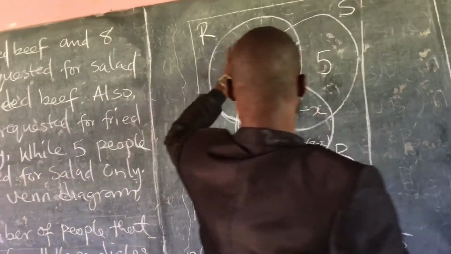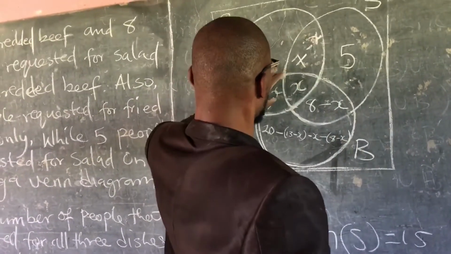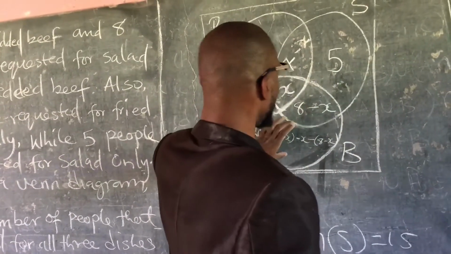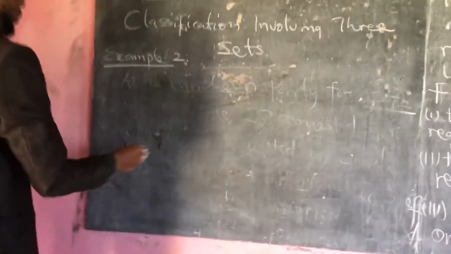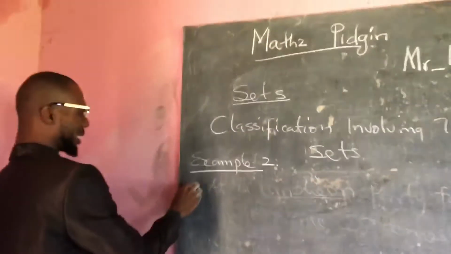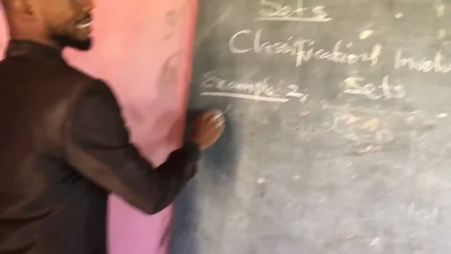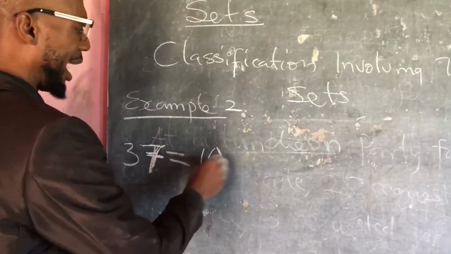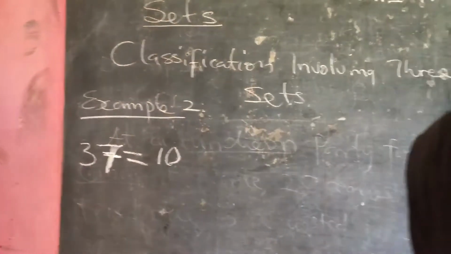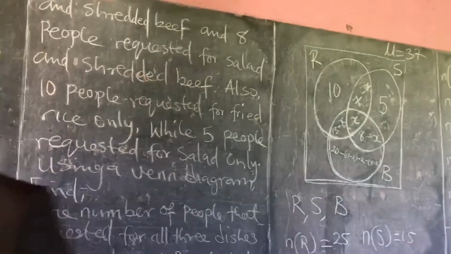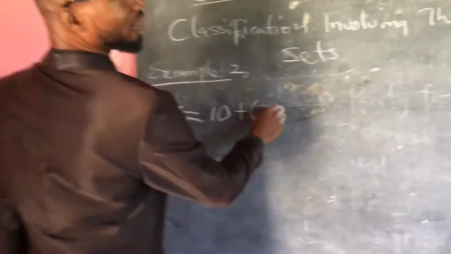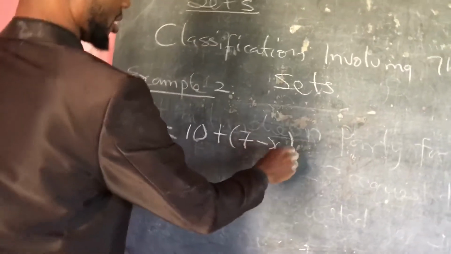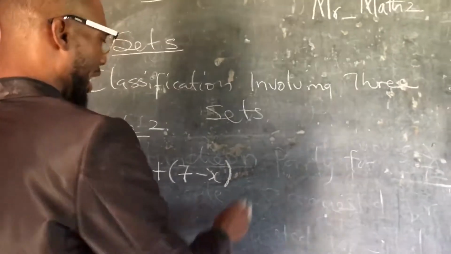So everything, if we add this one, add this one, add this one, add this one, add this one, add this one, will give us our universal set, which will be 37. We'll add 10. Then I'll add 7 minus X. Then I'll add 5.